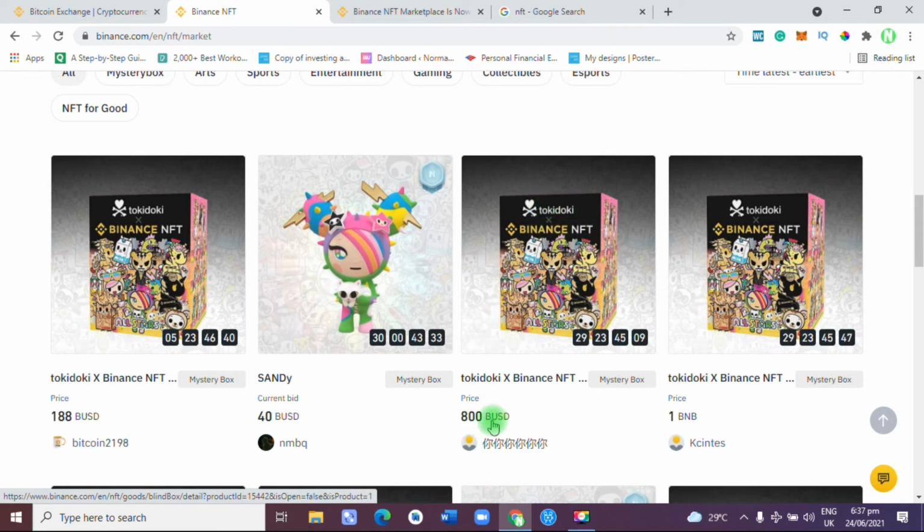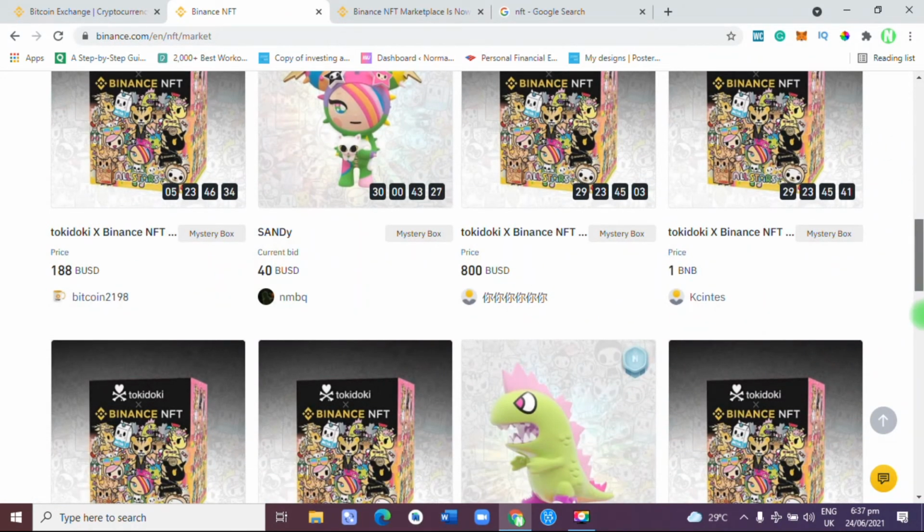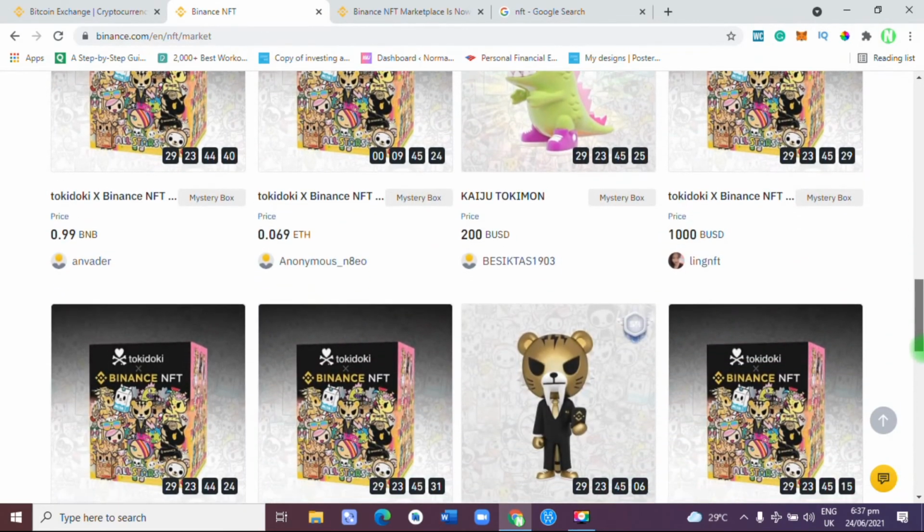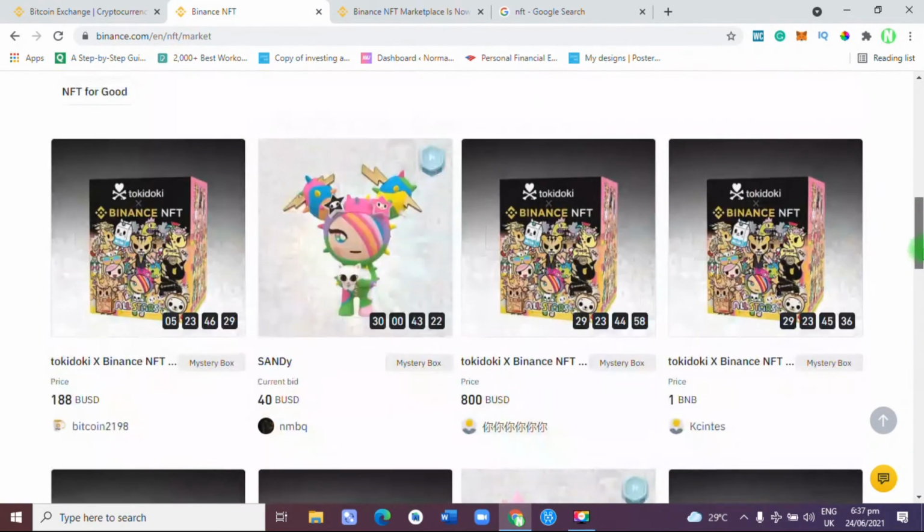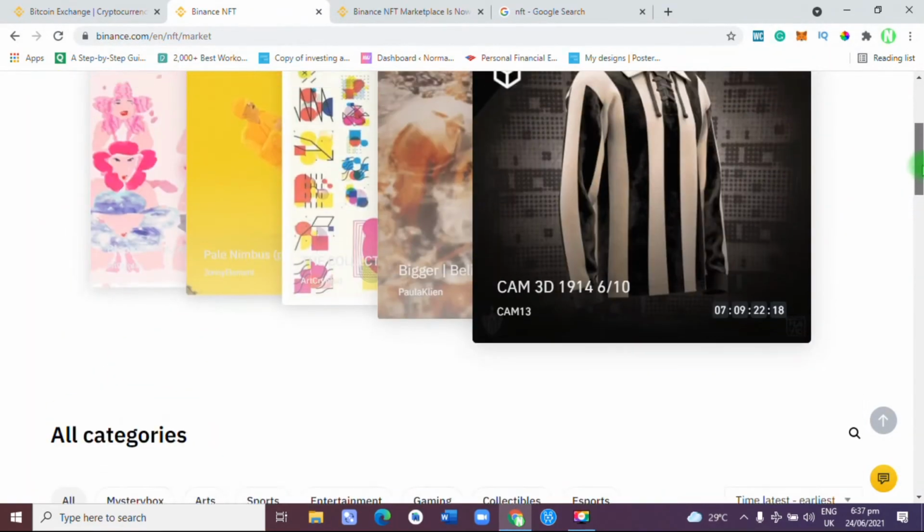As you can see, this one is bidding for around 800 USD, while this one is for one. This is interesting. These are for people who have digital assets that want to sell.